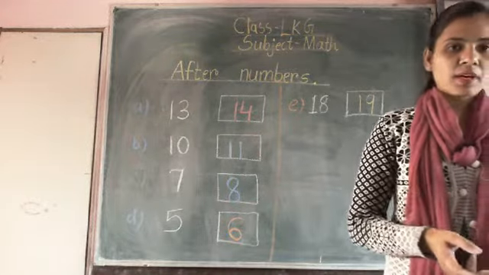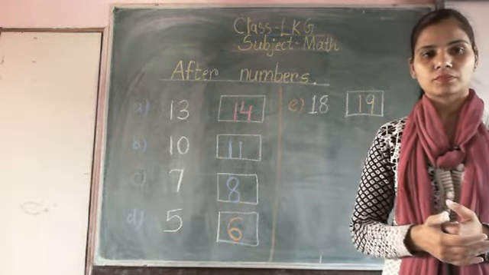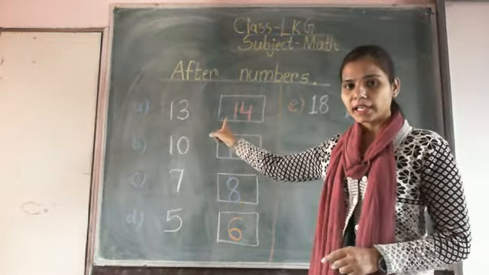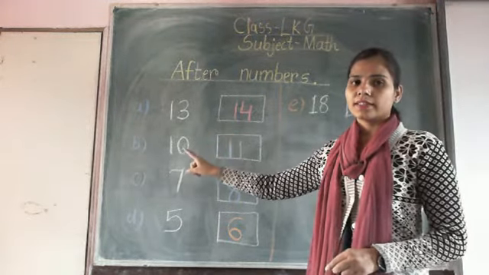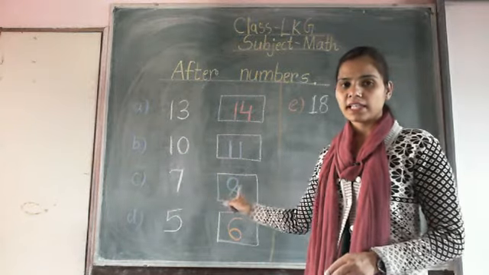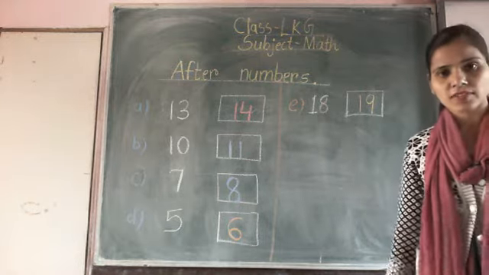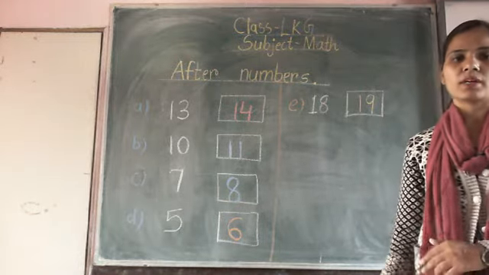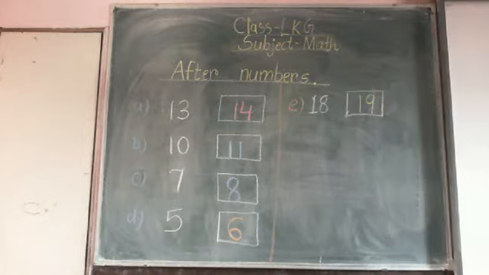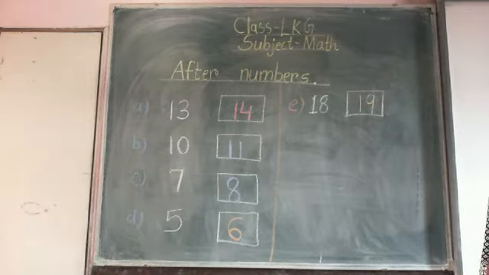Write down 5 examples of after numbers. First is 13, 14. You see. Next is 10, 11, 7, 8, 5, 6 and 18 and 19. Write down 5 examples of after number. After that, we'll write the before number. 5 examples of our before number. Write fast. Write fast after numbers, then we will write before numbers.